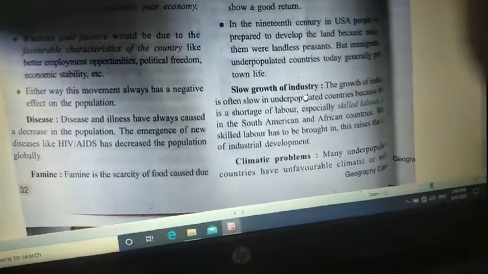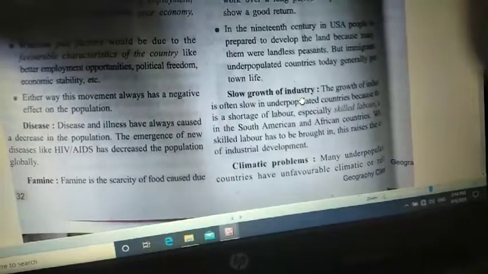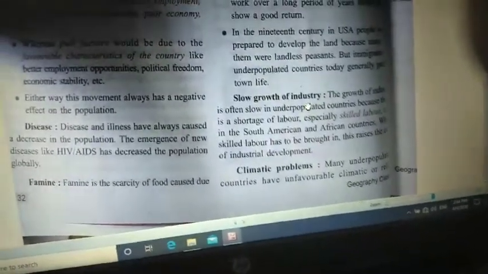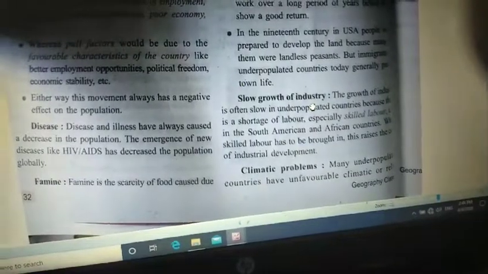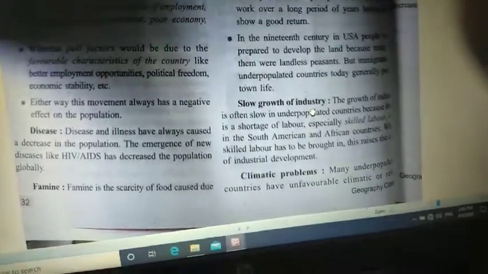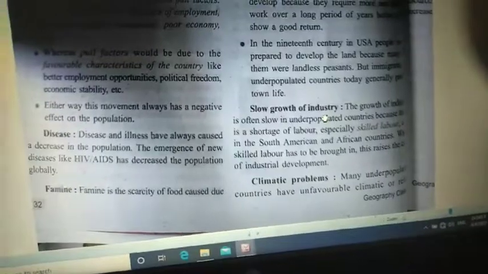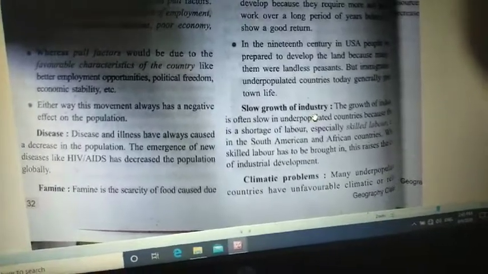And slow growth of industry. As I said already, there are very few people, and within those few people, one or two will be skillful, knowledgeable persons. So those very few people don't know how to improve the industry. Naturally, industrialization will be very, very low in underpopulated countries. When there is no industrialization, naturally, economically, financially, that country will not be developed so easily.